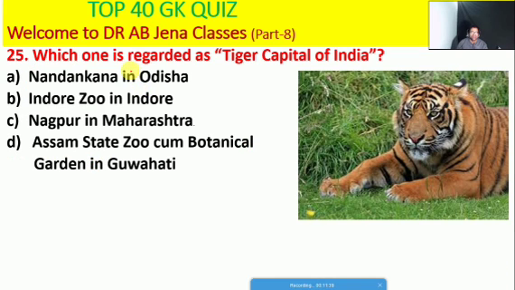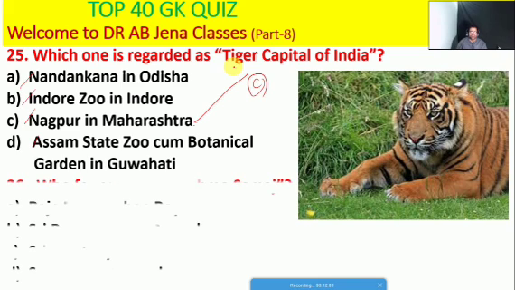So next one हम देखेंगे, which one is regarded as the tiger capital of India, whether Nandankanan in Odisha or Indore Zoo in Indore or Nagpur in Maharashtra or Assam State Zoo cum Botanical Garden in Guwahati. Friends, here C is the right option.